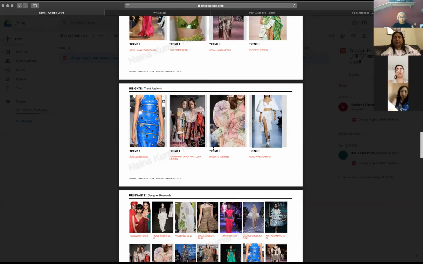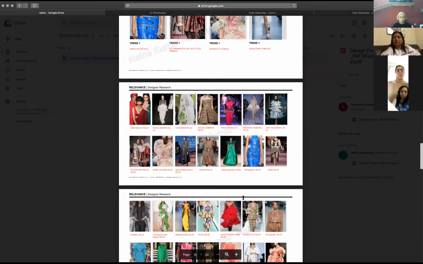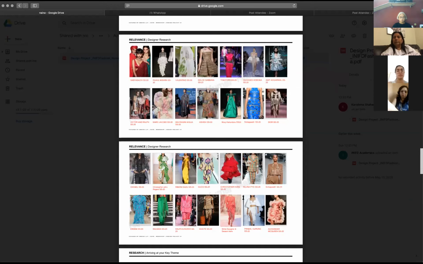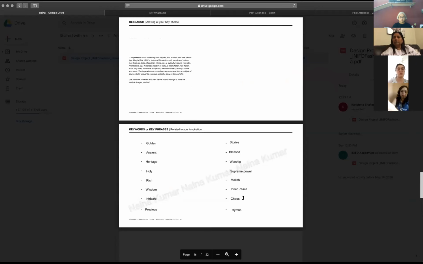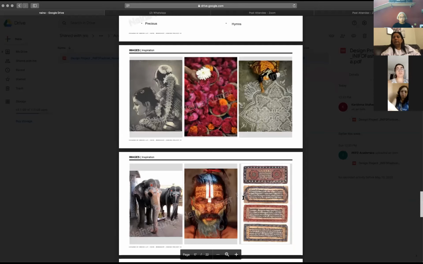Then there's another section of the designer research, which all of you have done. You've got your different mentions and looked at different designers, that's fine. And then the person has narrowed it down to their specific keywords: golden, ancient, heritage, holy, rich, wisdom. So from the beginning you're going bigger, looking for imagery, then you're going more focused, and they put in more focused imagery, narrowing it down to the sadhus, the flowers, the jewelry, the tradition, the temples. I can see all that happening, which is also great.